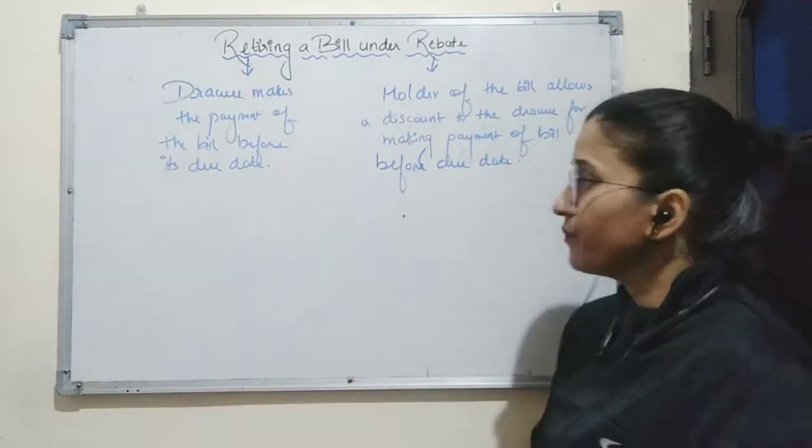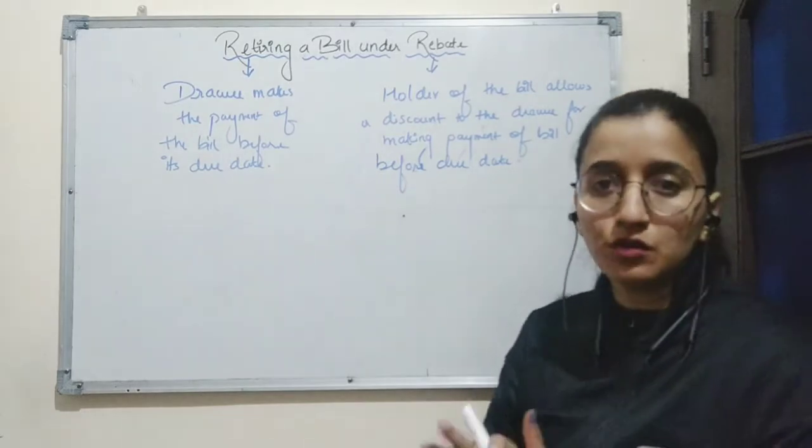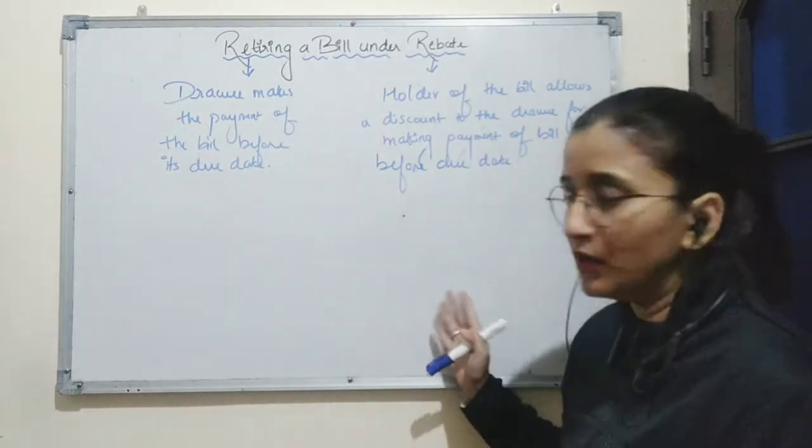So rebate means when the drawer allows the discount to the drawee for making the payment of the bill before